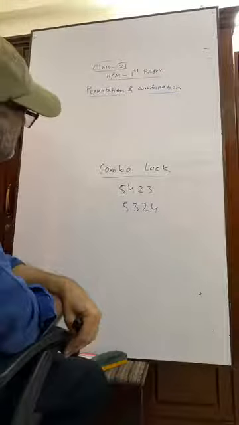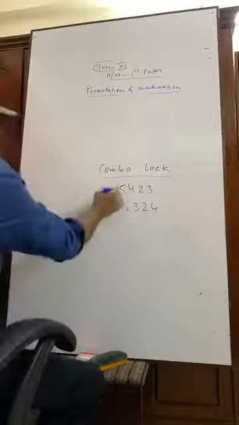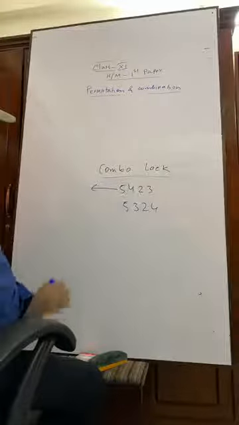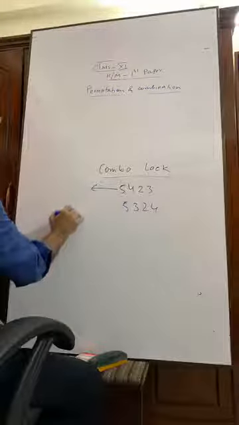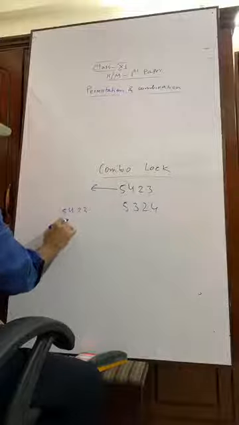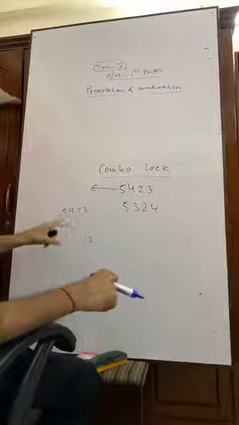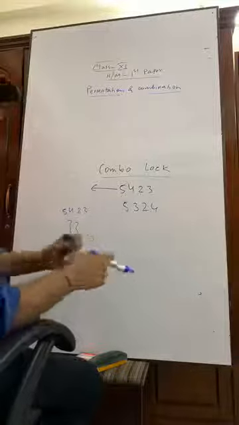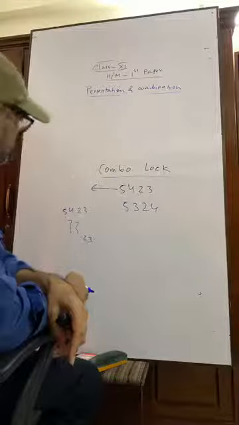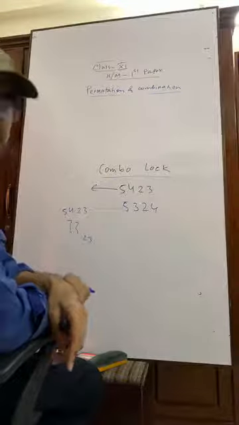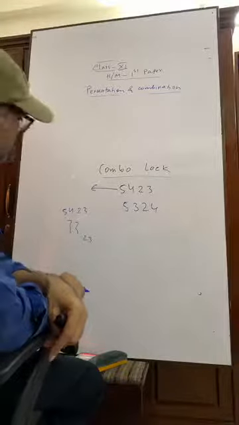Okay. But from this combination, we can get another 23 numbers. Another 23 numbers. Okay.